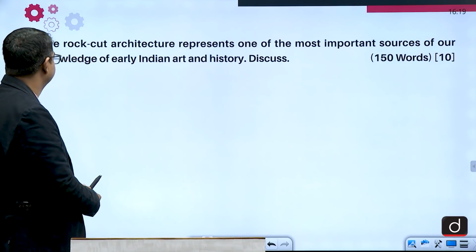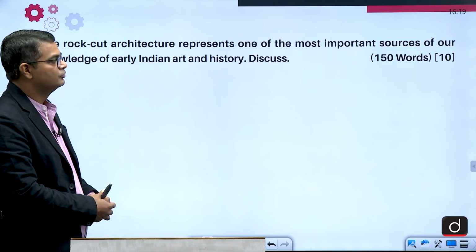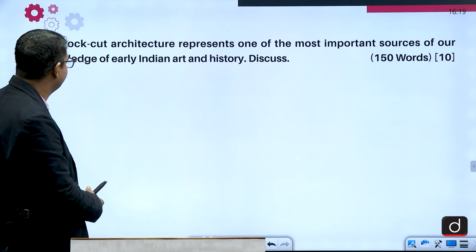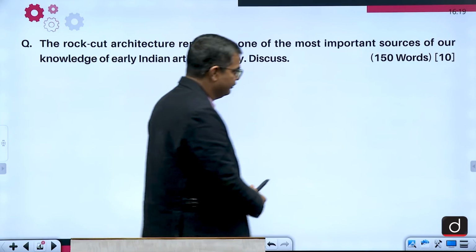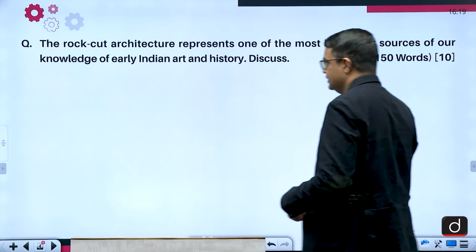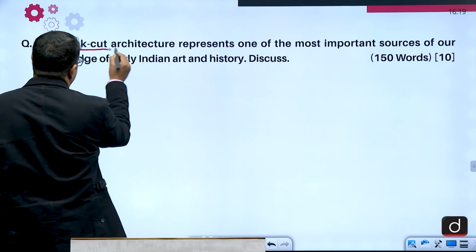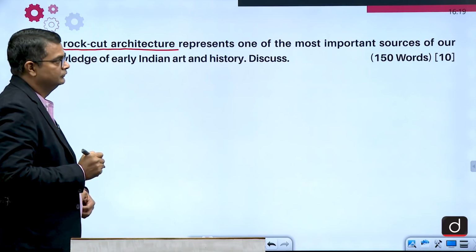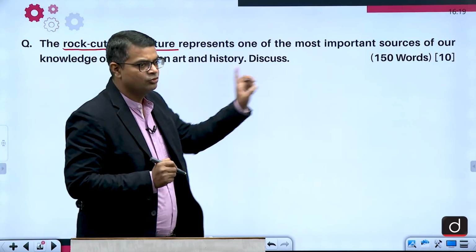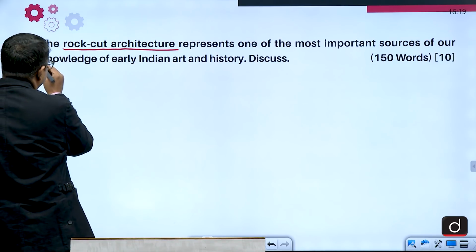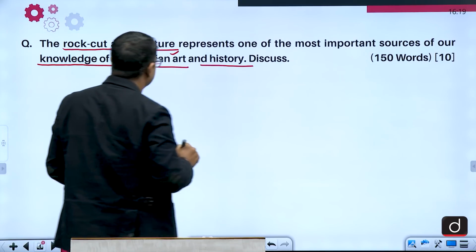See this question. The rock cut architecture represents one of the most important sources of our knowledge of early Indian art and history. This is 150 words and 10 marks. See, in this question, rock cut architecture, this is the first part, which represents one of the most important sources of our knowledge of early Indian art, and history. So how will you